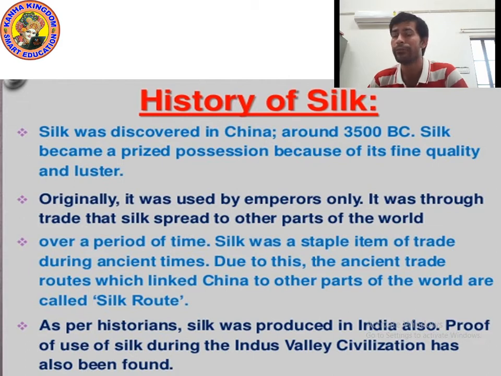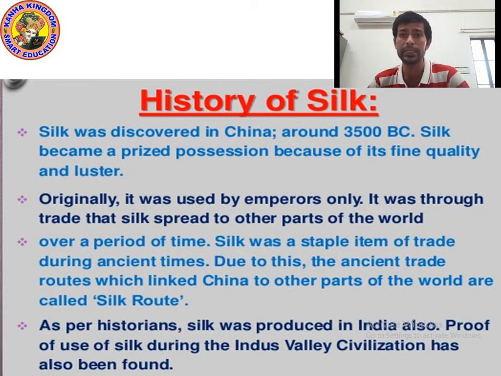And when? Around 3500 BC. Silk became a prized possession because of its fine quality and luster. So silk was discovered in China around 3500 BC, and it became a prized possession because of its fine quality and luster. And China kept it a secret.